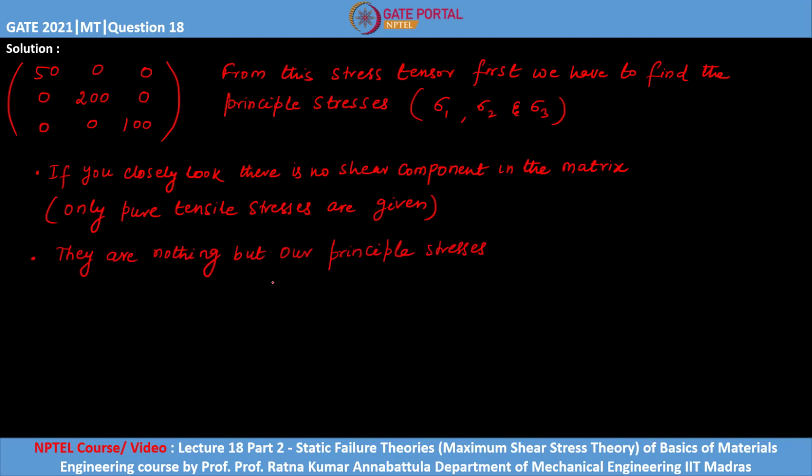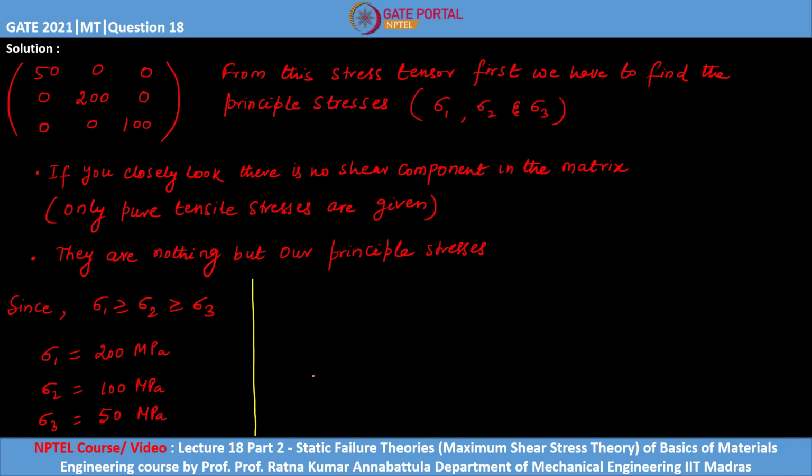So they are our principal stresses, and we have seen the condition that the principal stresses will be arranged in this fashion. According to this, we can identify our sigma 1, sigma 2, sigma 3. So sigma 1 here will be 200 megapascal, sigma 2 will be 100 megapascal, and sigma 3 will be 50 megapascal.